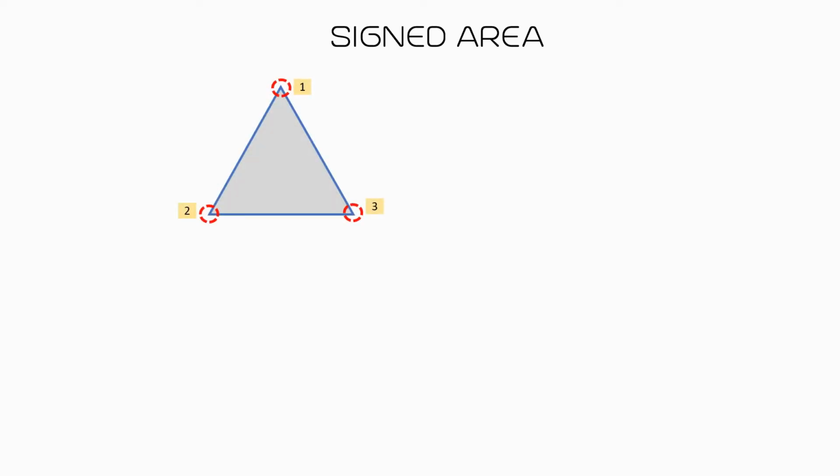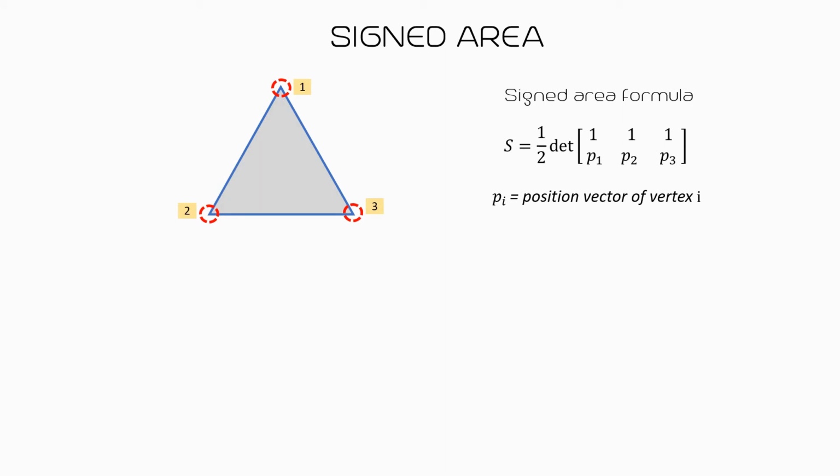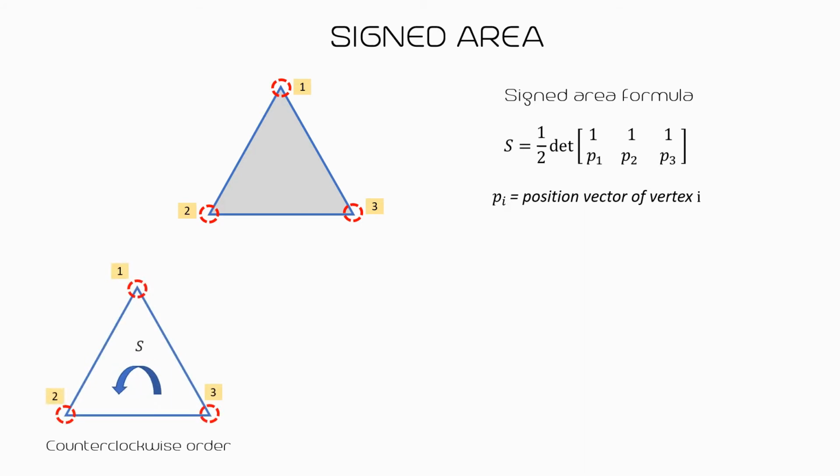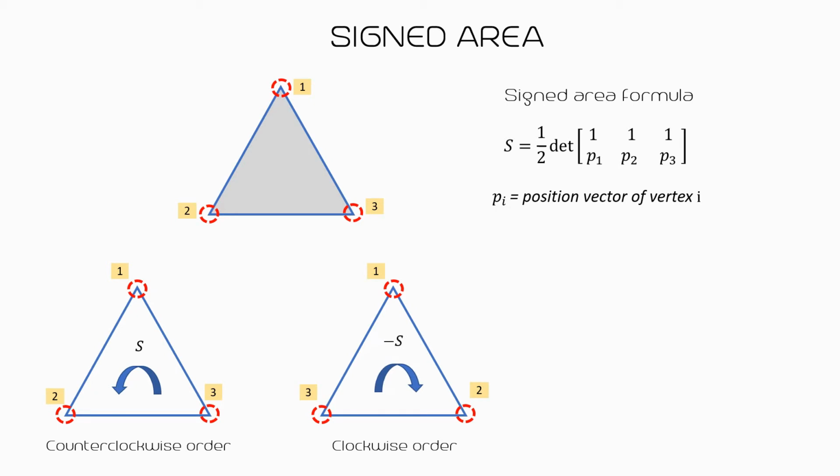Here, we use the signed area of a triangle as the additional variable. The signed area is calculated using this determinant-based formula, where p sub i denotes the 2x1 position vector of vertex i. The signed area is positive if the vertices are ordered counterclockwise, negative if ordered clockwise, and 0 if any 2 vertices are co-located or 3 vertices are collinear.